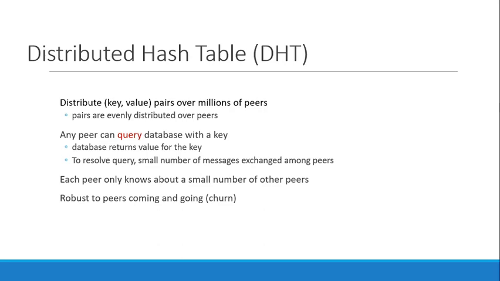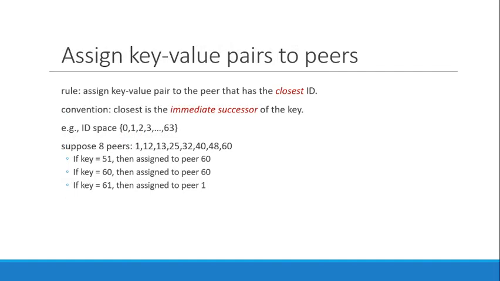This architecture of a distributed hash table is robust, because peers can come and go and it will update the value. In this peer-to-peer setting, the rule is to assign the key-value pair to the peer that has the closest ID. The convention is the immediate successor of the key. Suppose there are 8 peers and the key is 51, then the assignment goes to 60. The key here is generated using the hash table.